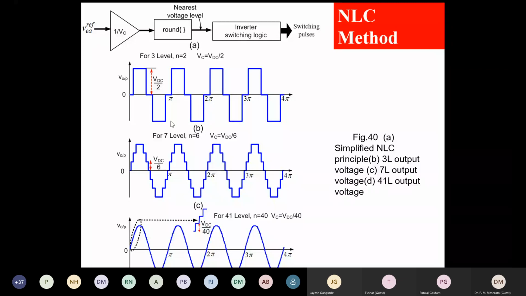N is equal to 6. So what is my Vc? Vc is Vdc by 6. Here it is given. Vc is Vdc by 6, and V reference is M into Vdc by 2 into sin omega t.